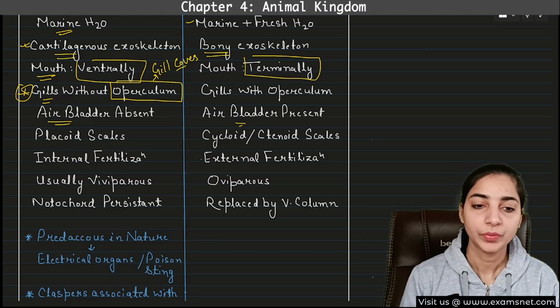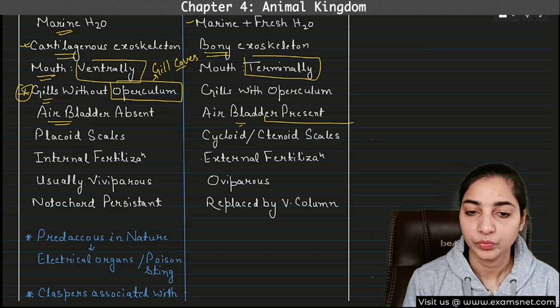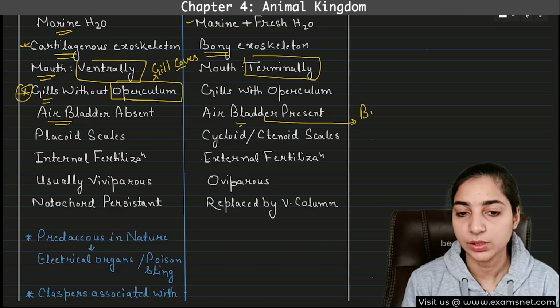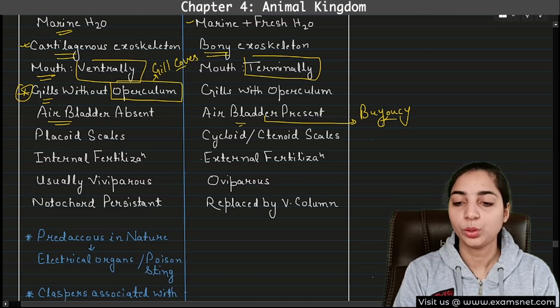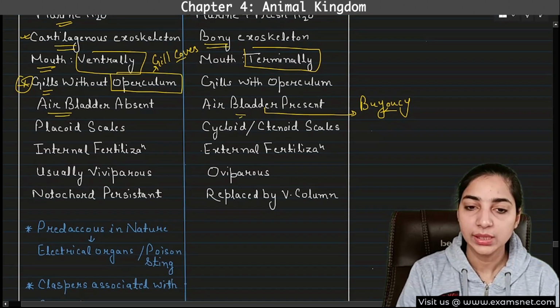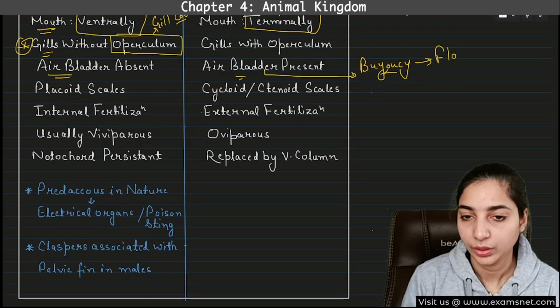Okay, air bladder. What is air bladder used for? It provides buoyancy. Okay, air bladder provides buoyancy. Buoyancy is that characteristic which helps it to float on water. Okay, so buoyancy helps in floating.